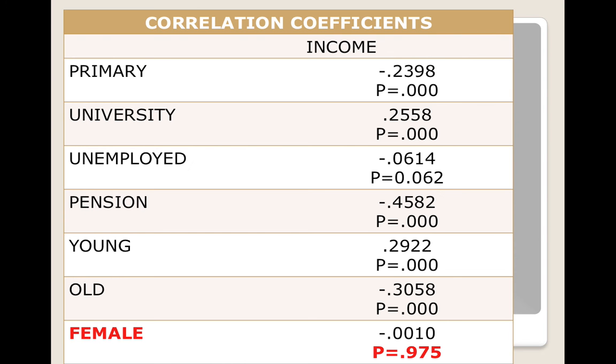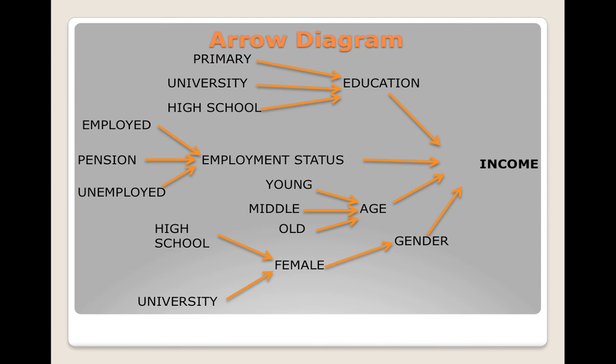Furthermore, my correlation coefficient analysis demonstrates that all of my variables, with the exclusion of females, have a significant relationship with my dependent variable and value 0. The reason for the lack of relationship and decision to still include gender as an independent variable within my regression will be revealed shortly. The use of an arrow diagram can help us to understand the relationship and direction each independent variable has with one's annual household income. The result from my multiple regression shows that the more education an Australian achieves, the higher their annual income is likely to be.